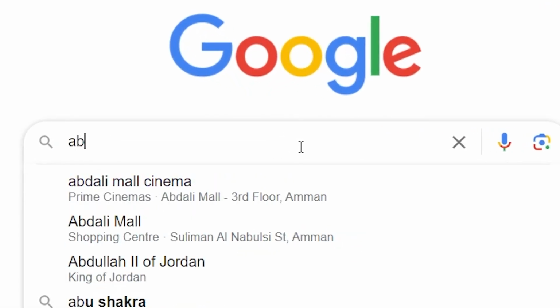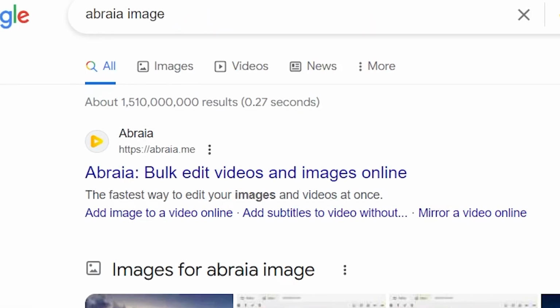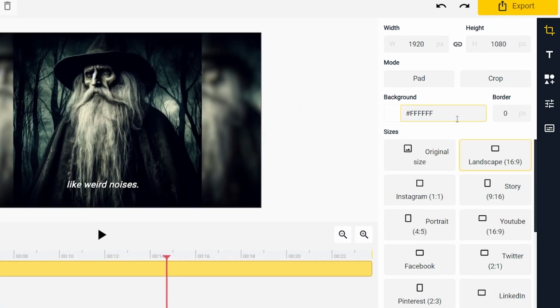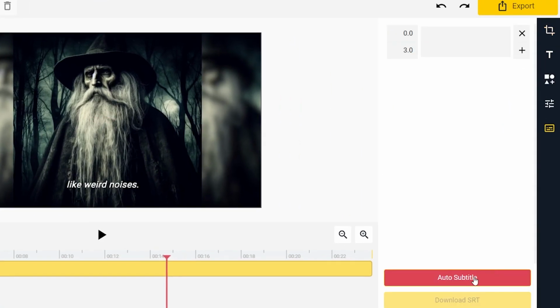And here's a quick tip for you guys. You can add automatic captions to your video, just like I did, using this free website without watermarks.